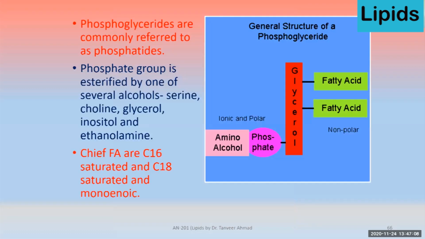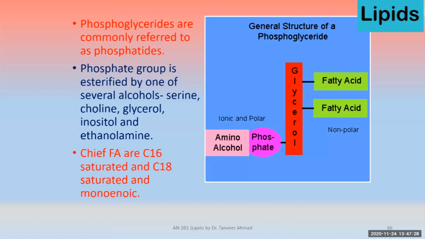Here is the detailed example. First and second positions are occupied by the fatty acid, whereas the third position is occupied by the phosphoric acid. And then this phosphoric acid can also make a link with amino alcohols. Phosphoglycerides are commonly referred to as phosphatides.